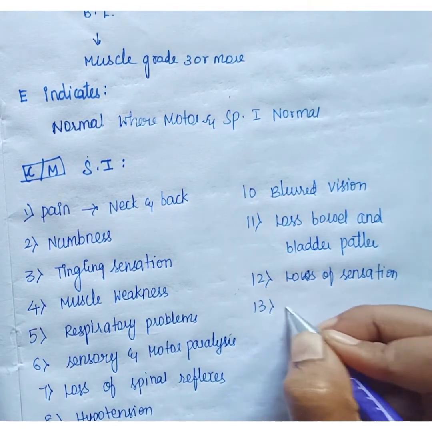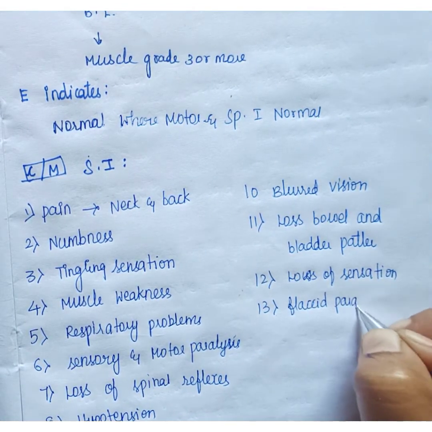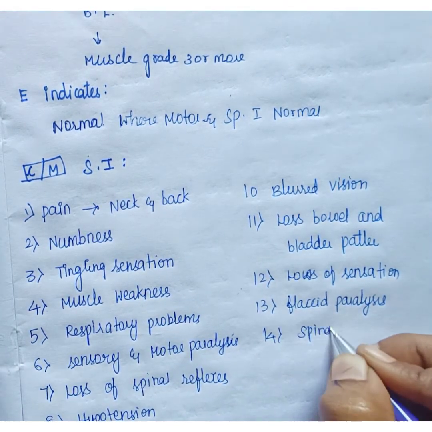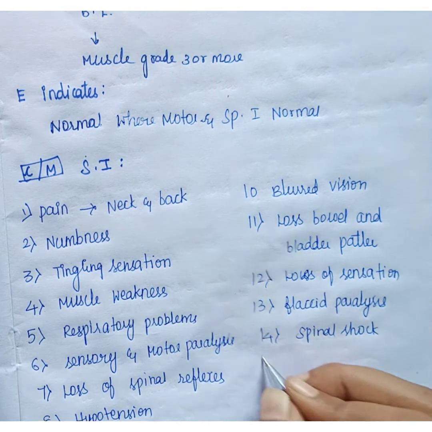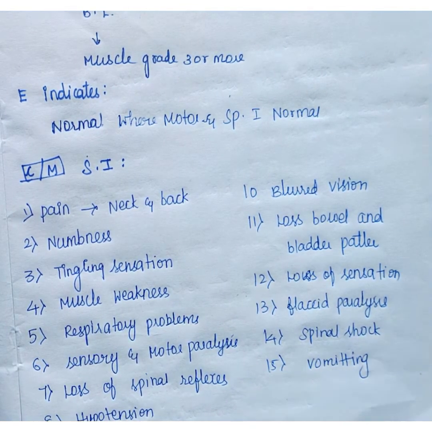Flaccid paralysis will occur, and also spinal shock and vomiting. So these are the clinical manifestations of spinal cord injury.